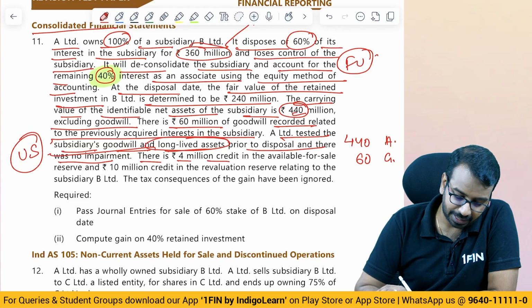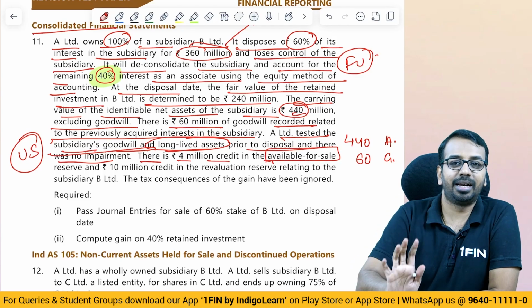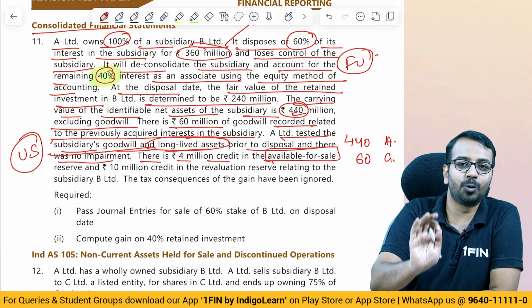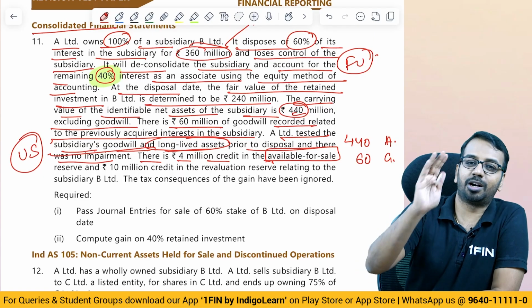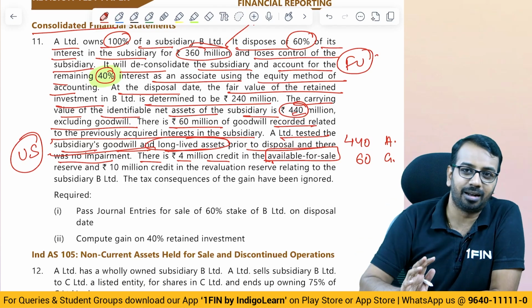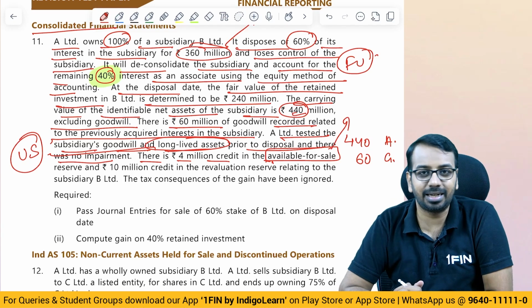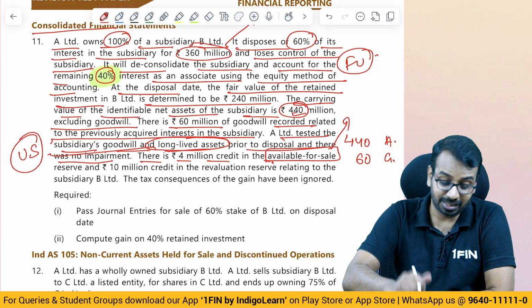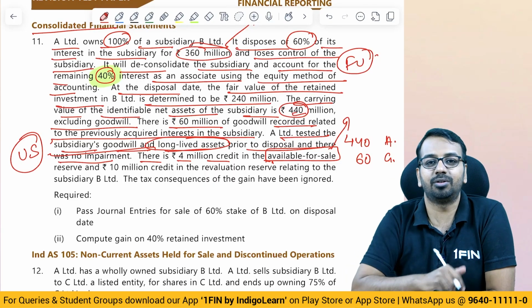There is a 4 million credit in available for sale reserve. Available for sale reserve was a terminology used when we did not have Ind AS 109. We used to use terms called held to maturity, available for sale. There is no concept called available for sale in Ind AS 109. This is there in US GAAP, I don't deny that. But in Ind AS or IFRS, we don't use this term.